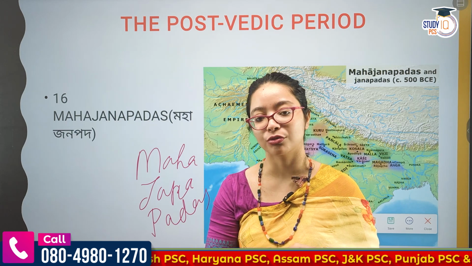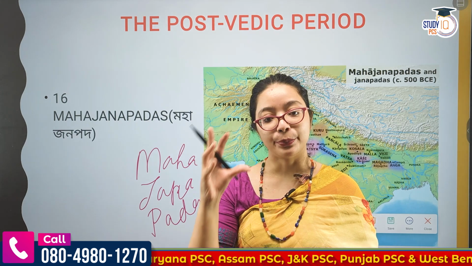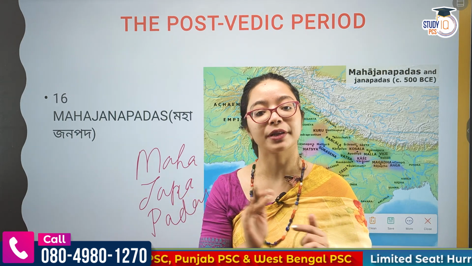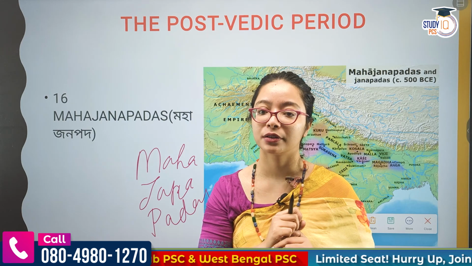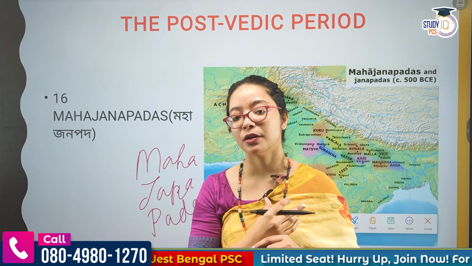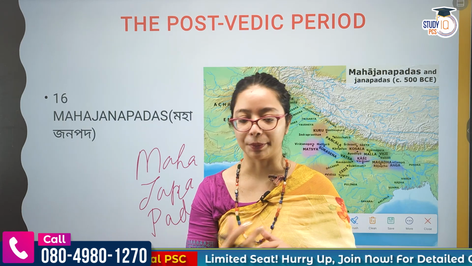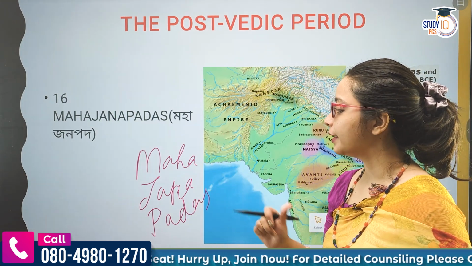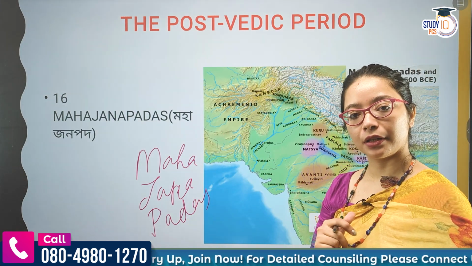And Padas is where you set your foot, where you are standing. Where are you standing? On land. Big land of the people. A bigger, spacious place where many people live. It has a monarch, okay? Or it has an oligarchy. It could be either.